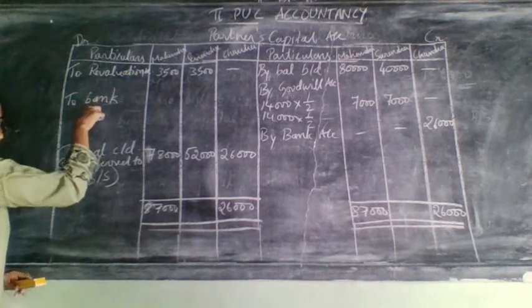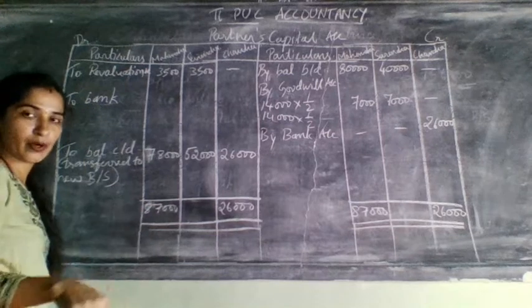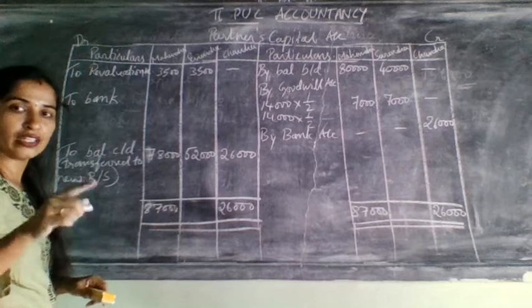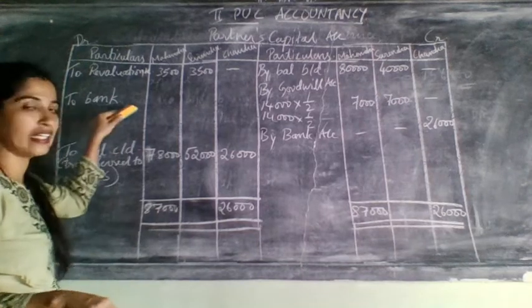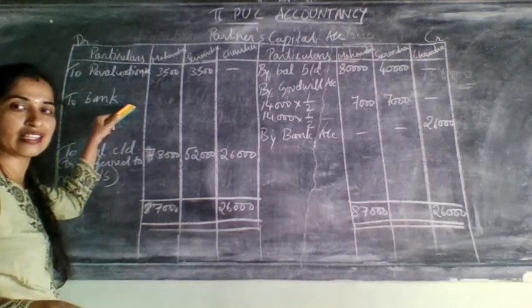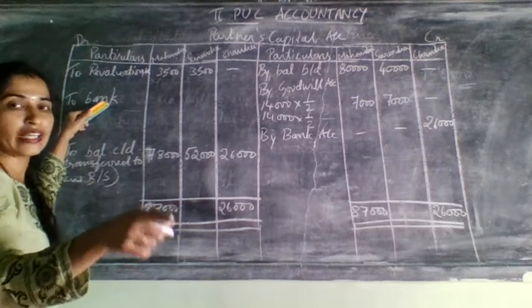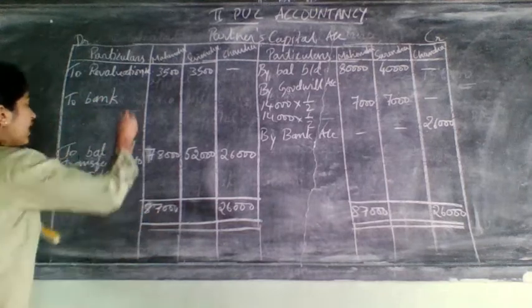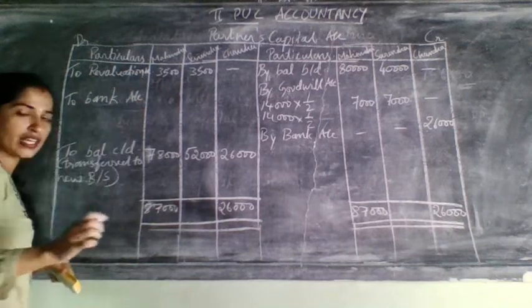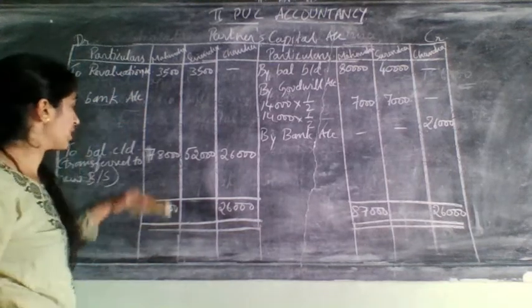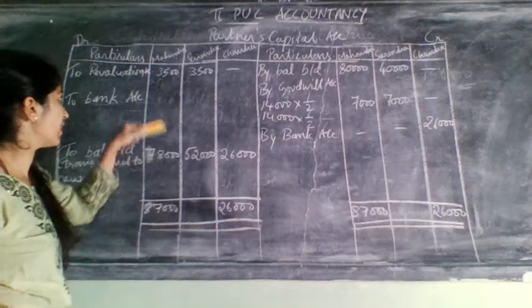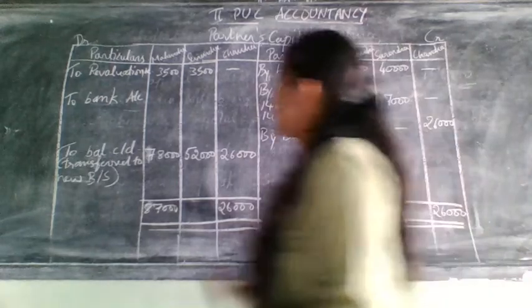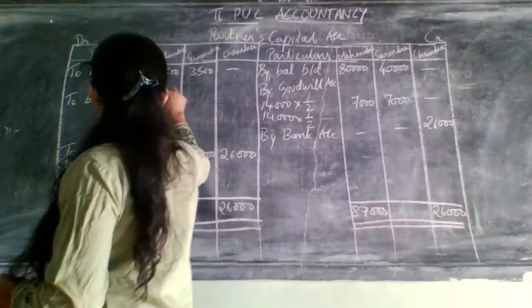Why are we writing bank? Because they told in the problem that adjustments are to be made in cash. So when you are doing that adjustment in cash, you write it here. Why are we not writing it as cash? Because they have told you cash at bank account. So when they have told you cash at bank, we write here as bank. This is also considered a cash adjustment only. So how much will it come? 87,000 minus 78,000 minus 3,500 means it will come 5,500. Write it here as 5,500.